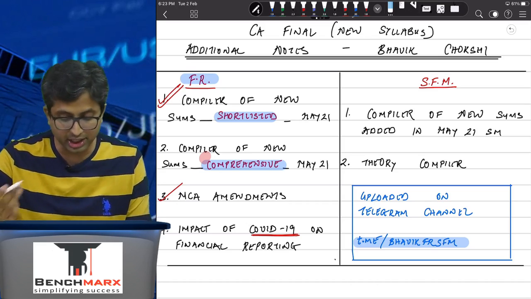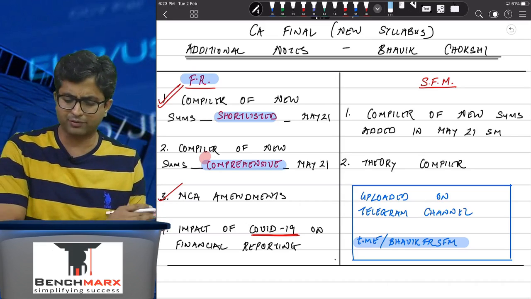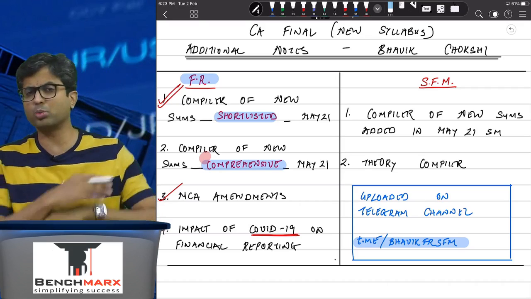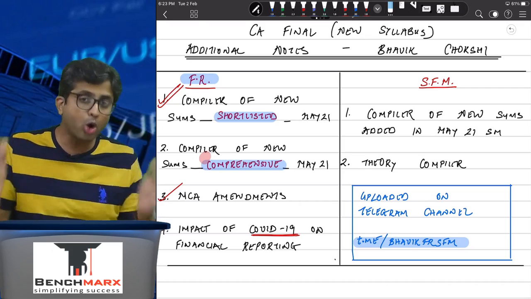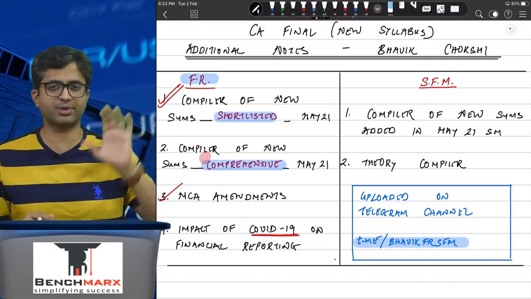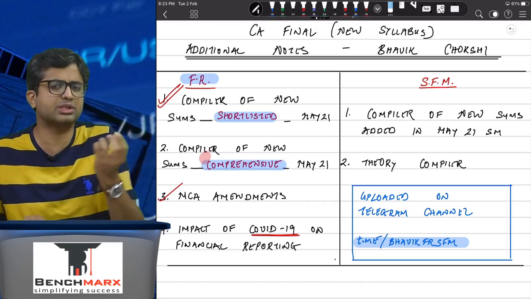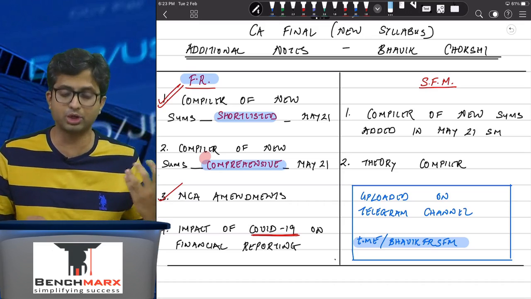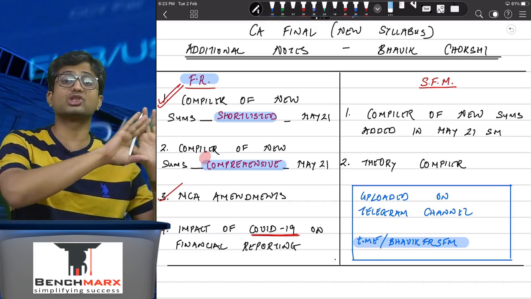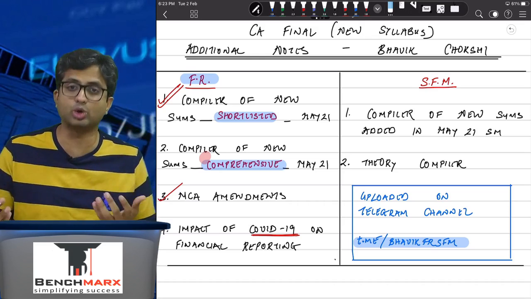In SFM, we have prepared a compiler of new sums added in May 21. Almost all of these sums, or rather all of them, are from the old course practice manual. So if you have already studied and practiced the old course practice manual, which is actually recommended for the common topics at least, then this compiler is automatically covered and you don't really need to do this.